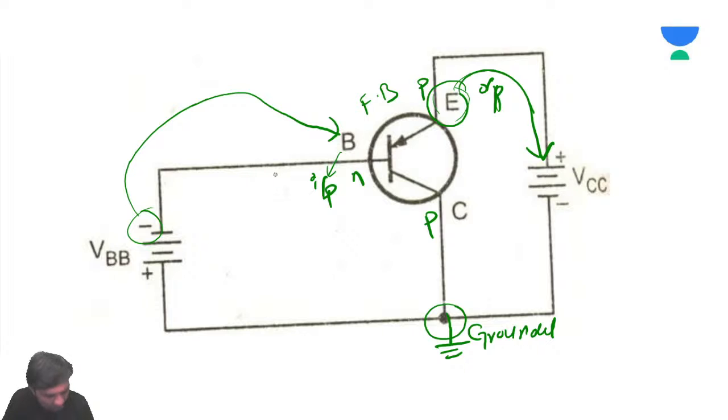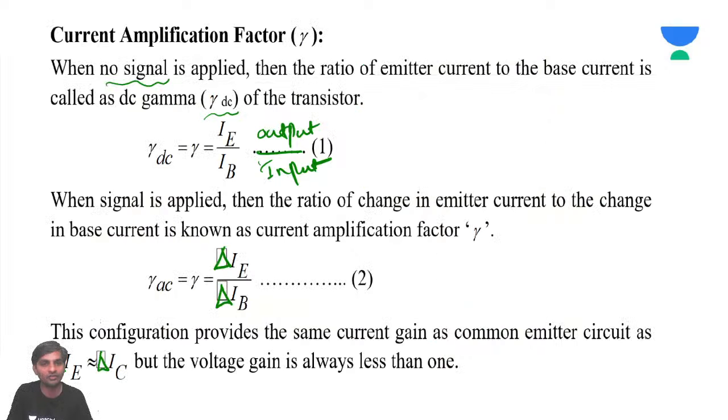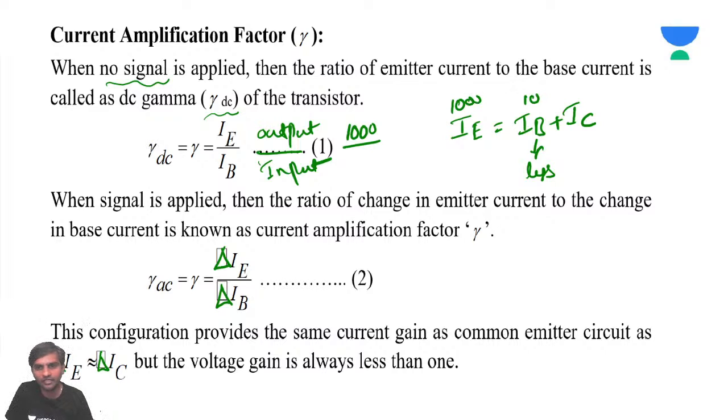Vasu, why is it less than 1? You are getting confused. IE is going to be IB plus IC, and IB is very, very less now. So IE will be very high. If IE is 1000, IB is not even 10. Let's say it's only 1, and all 999 is going to IC. So if you divide IE by IB, what will we get? Almost 1000 only.